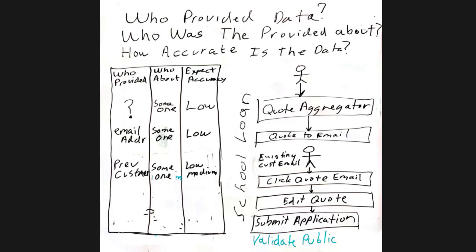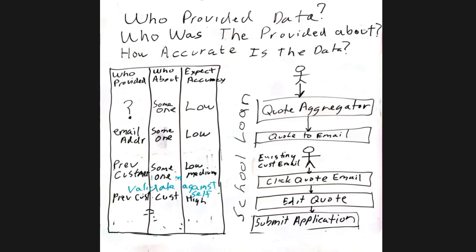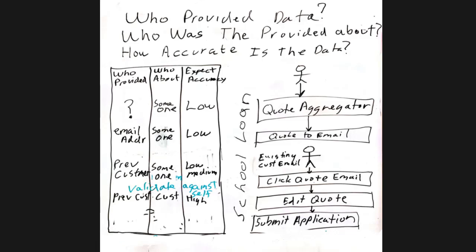And so what happens here? They edit the quote, and at this point, we're probably going to validate them against themselves. So if we validated them against themselves, then we would know who their previous customer, because they rolled back into a previous login. And people may not do this, right, because they used a burner email or something else.